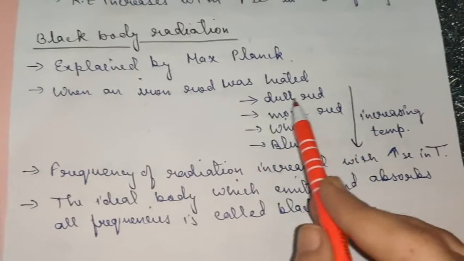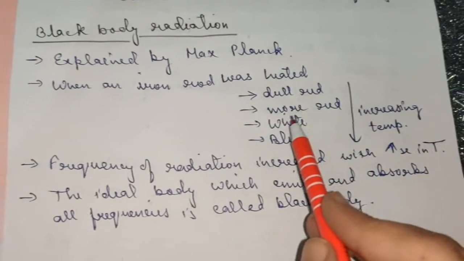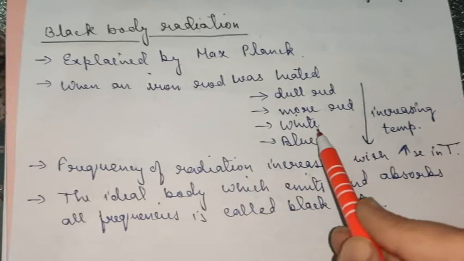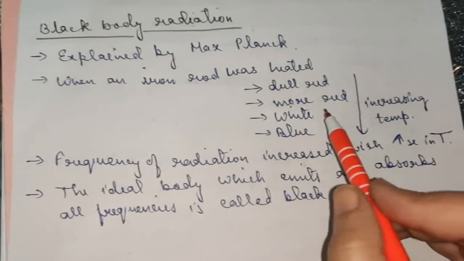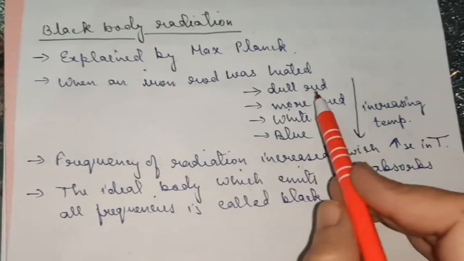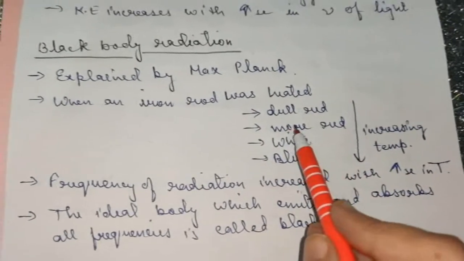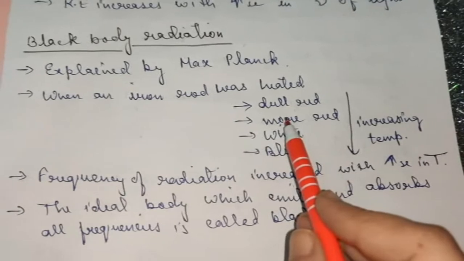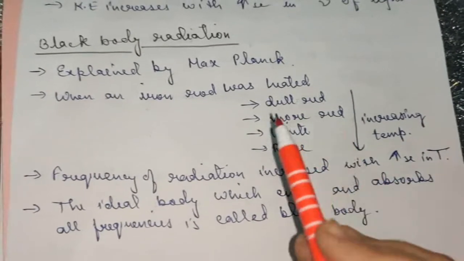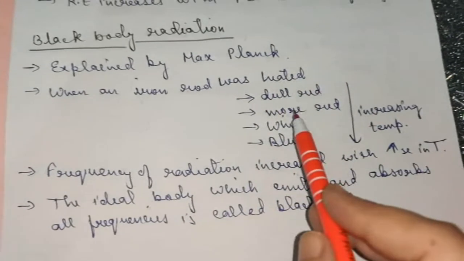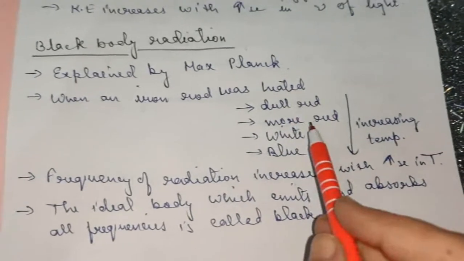In initial heating it was dull red, then more red, then it turned white, and then it turned blue as the temperature was increasing. So again, this was an unexpected observation which couldn't be explained with the help of wave nature of the radiation. So again, this was successfully explained considering the radiation as a particle.